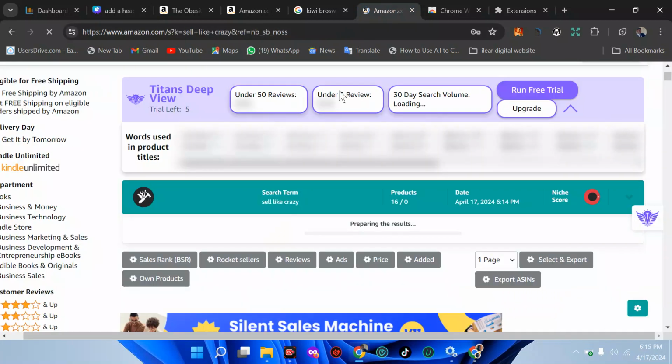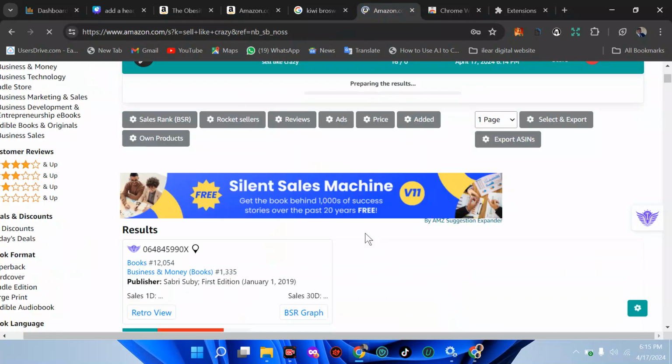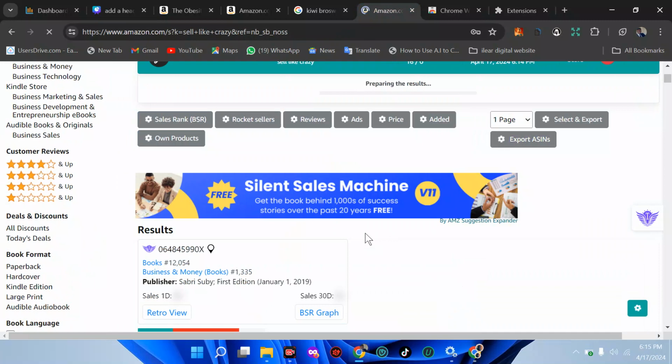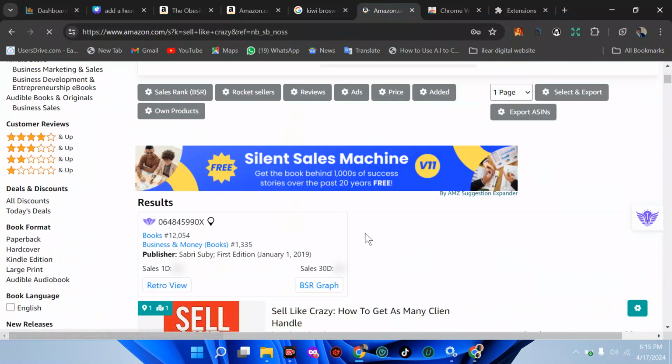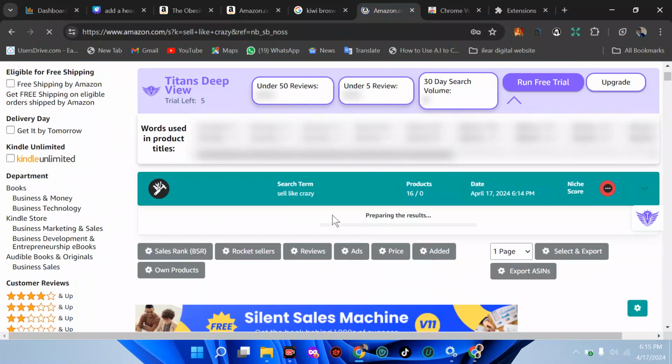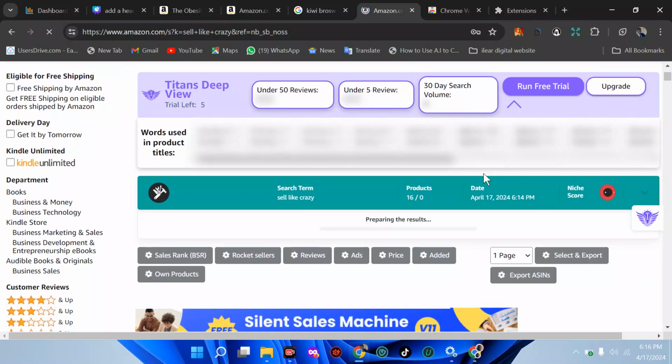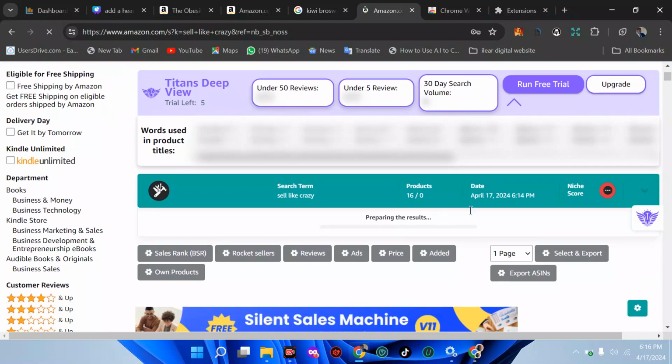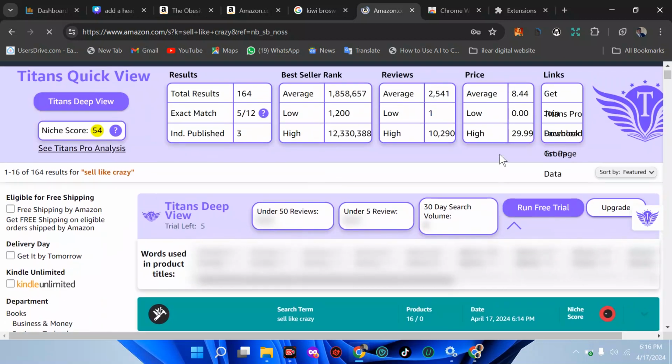Let's see if it is up. It's still coming up, trying to prepare the result. That is one thing about using many extensions on just one phone. Imagine this is a phone, it's going to take much time. So now it's saying the result is not yet out. This one is out already. This one is taking much time. In case yours is not working, just know either there is an update coming up or you have to be patient enough.